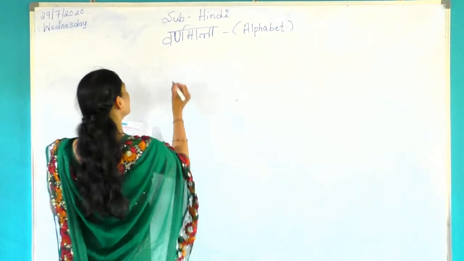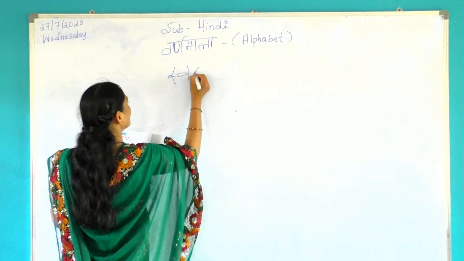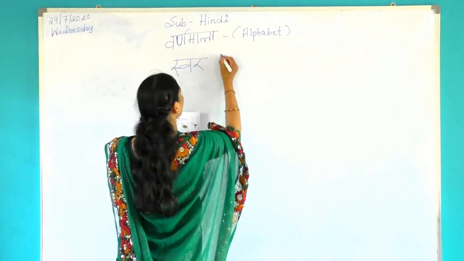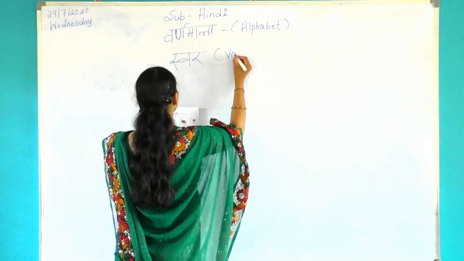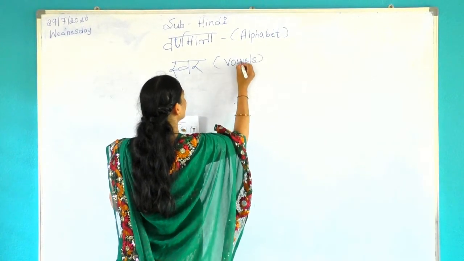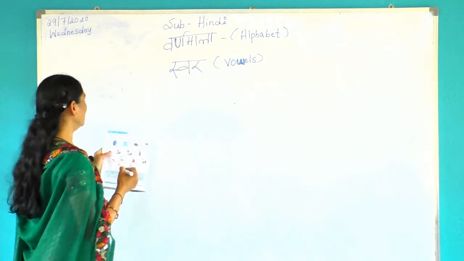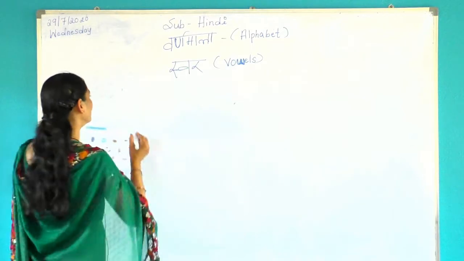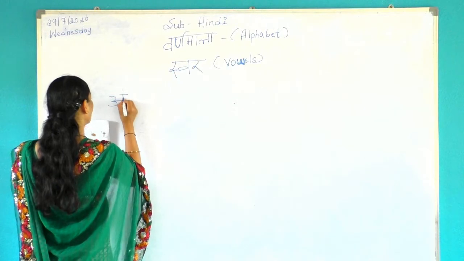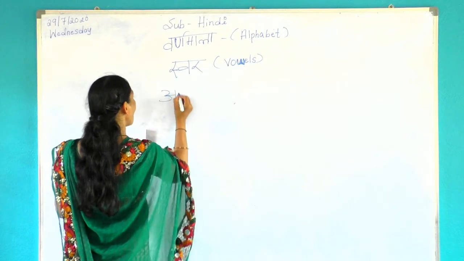Alphabet. See here. Now let us write swar. We call swar vowels. See here, let us write vowels now. Now first letter we write a. Then write a.